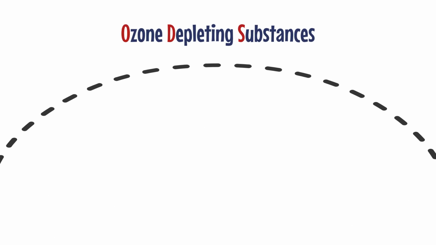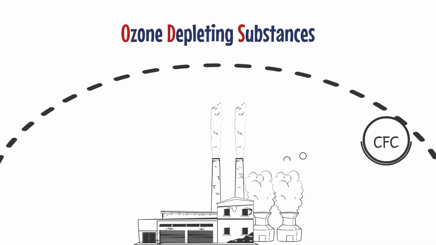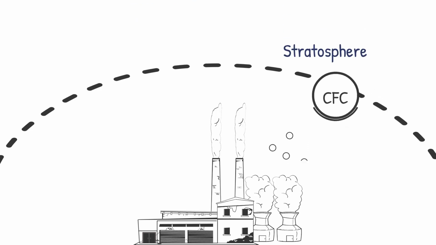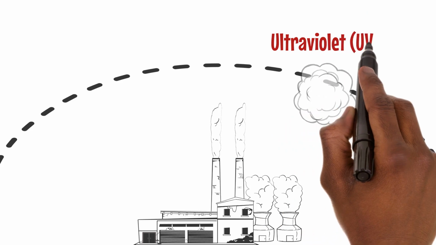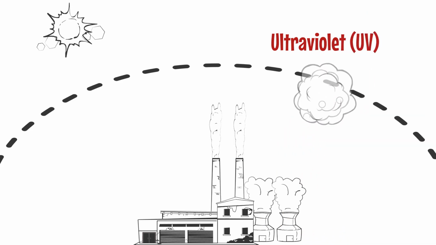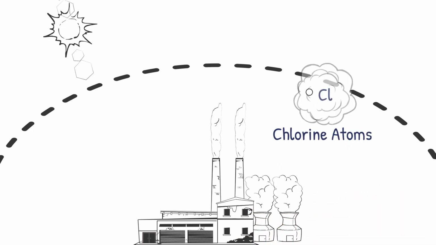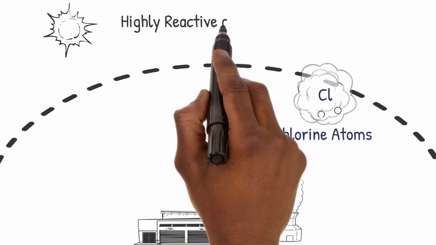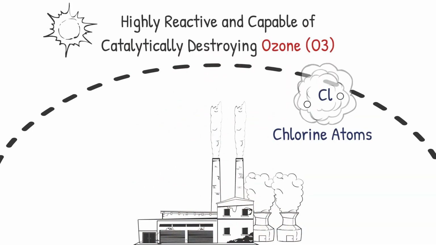When ODS, particularly CFC, are released into the atmosphere, they eventually reach the stratosphere. There, they are broken down by ultraviolet (UV) radiation from the sun. This breakdown process releases chlorine atoms, Cl, which are highly reactive and capable of catalytically destroying ozone, O3, molecules.